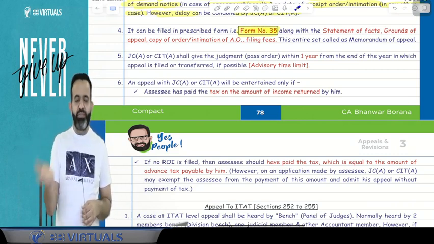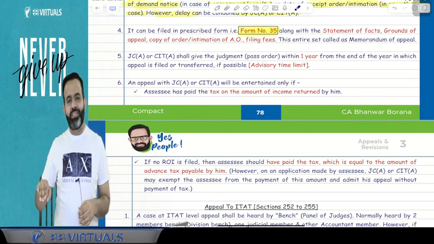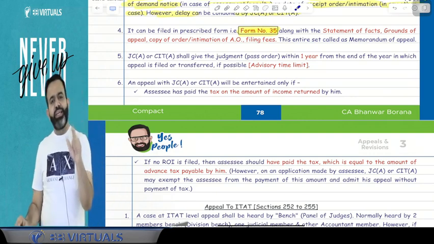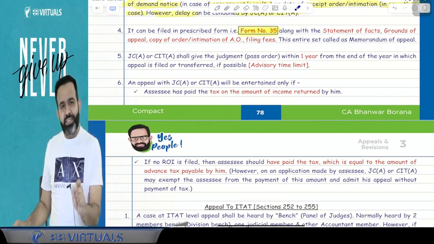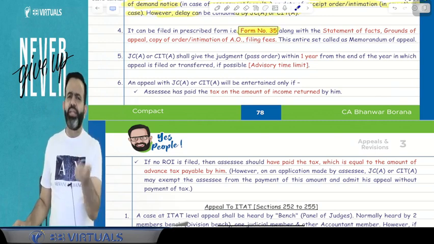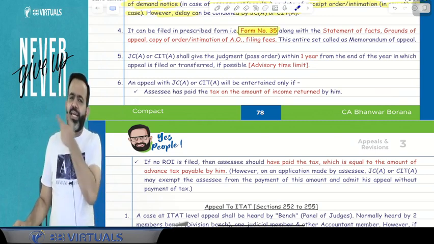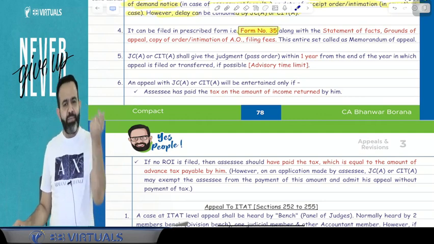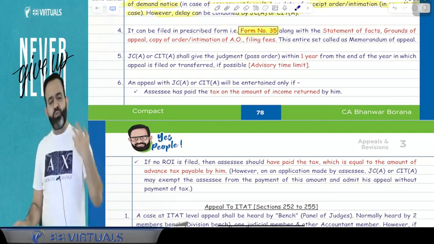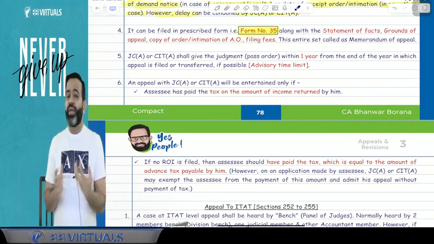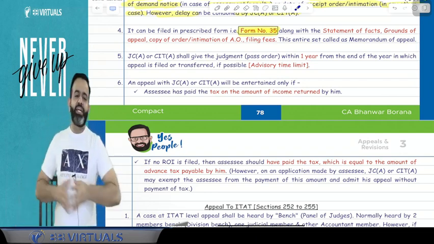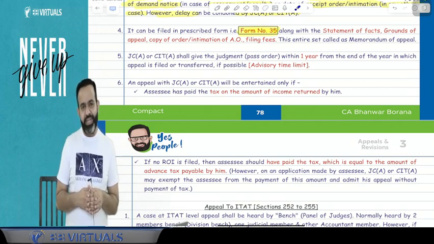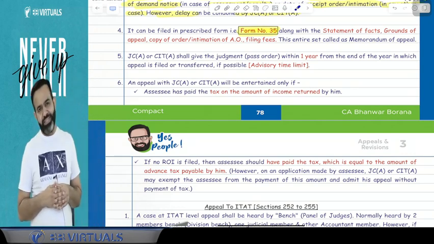So if you file the return without payment of tax, and now there is an assessment, then before filing the appeal to the CIT appeal or JC appeal, at least you have to pay the tax which is due on your return income. Because the return income is declared by you only. So whatever tax is due on your return income, at least that much tax you should pay. And only after paying that much tax can you file the appeal to the CIT appeal or the JC appeal.